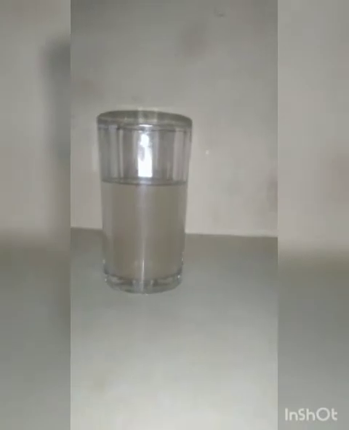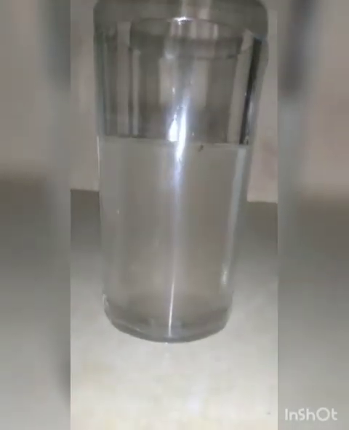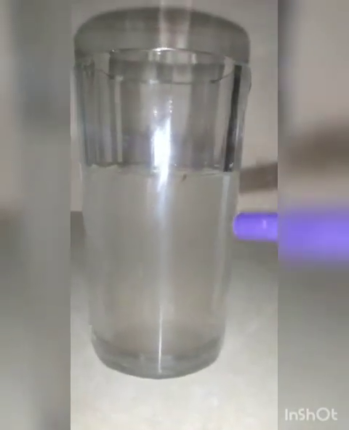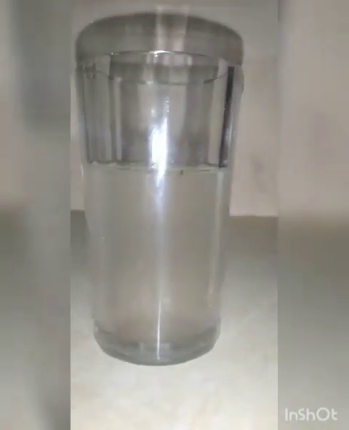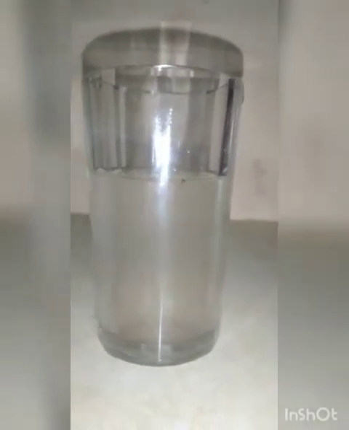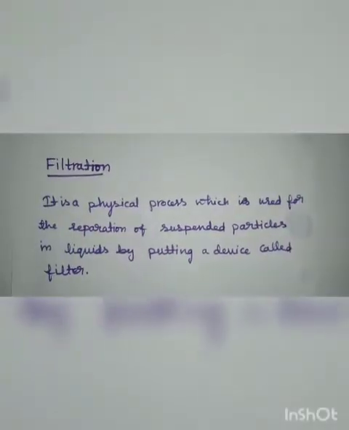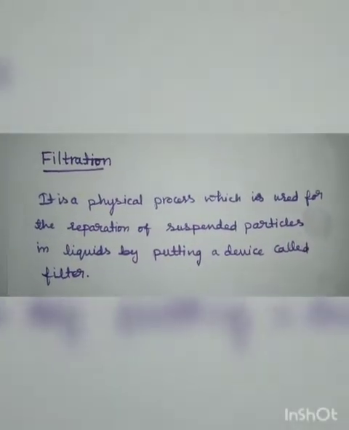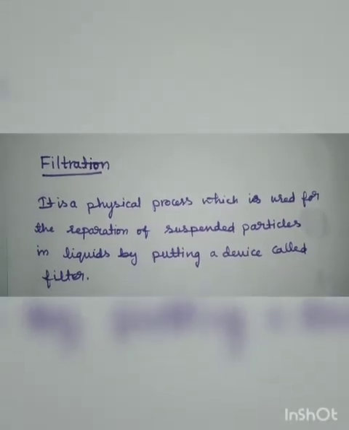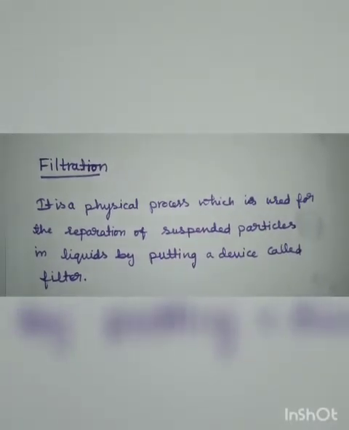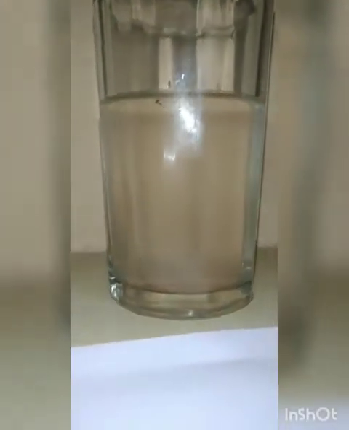So even if we have separated, this water is not so clear. You can see so many impurities are there in this glass of water. So how can we get a pure liquid from this water? We'll do one more activity for that. After the decantation process, I told you so many suspended particles will be there in that water. Students, see that so many suspended particles are there. The water is not pure, right?